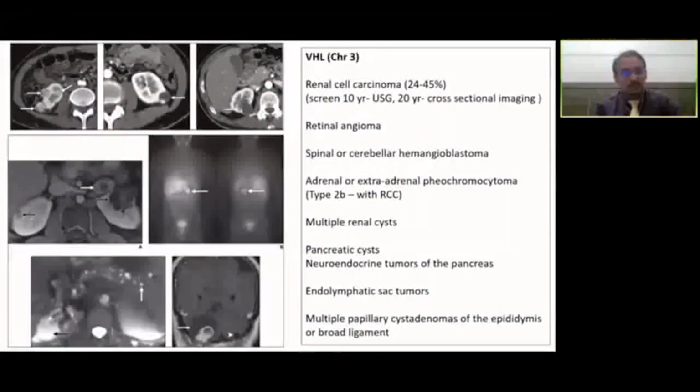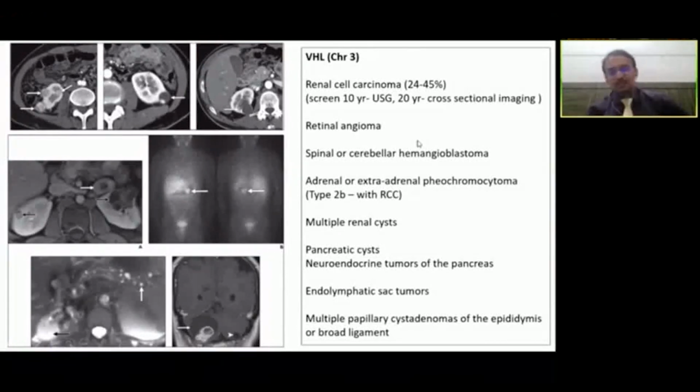So coming to familial RCC or familial renal tumors, I have summarized some important familial syndromes with some imaging findings, so as to have a good clinical insight for the benefit of trainees. So VHL, on chromosome 3, renal cell carcinoma happens in about 24 to 45%. These are majorly clear cell variety tumors.